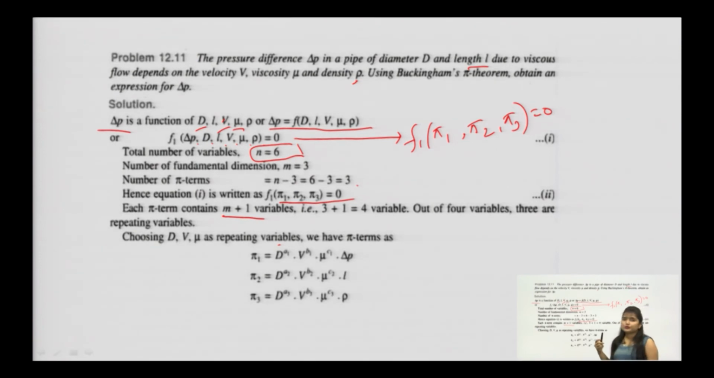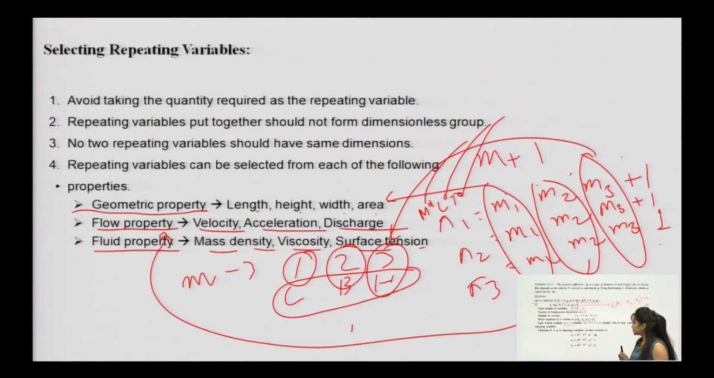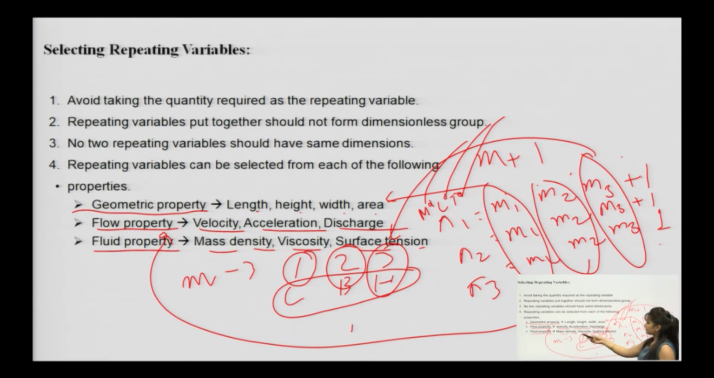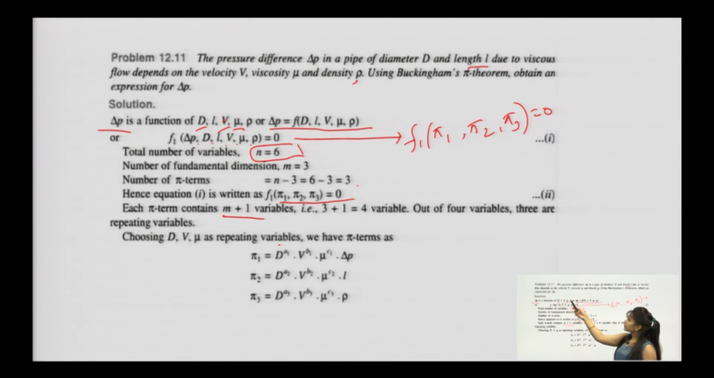Coming to the fluid property, the third variable should have a fluid property, such as mass, density, viscosity, surface tension. Here you can take either viscosity or density. Once you have taken viscosity, the rest of the variables left are delta P, L and rho. So, you substitute one by one; there is no hard and fast rule for keeping the plus 1 variable over them. This is how you get pi 1, pi 2, pi 3.